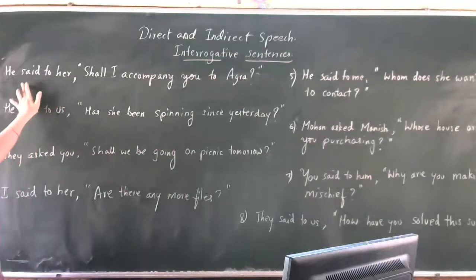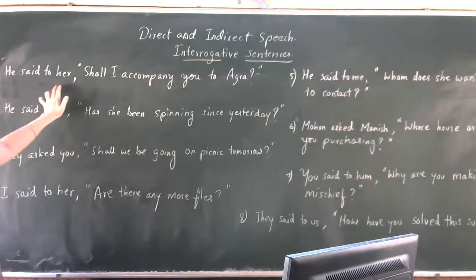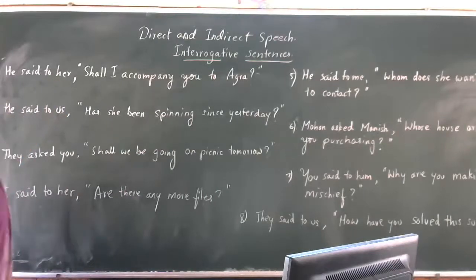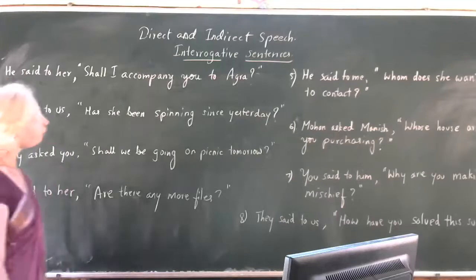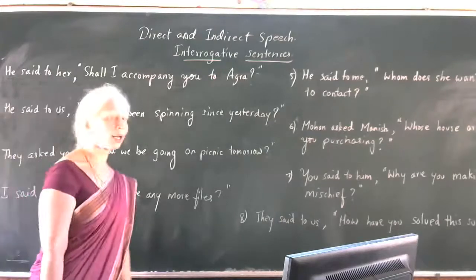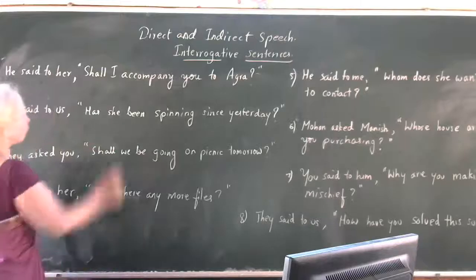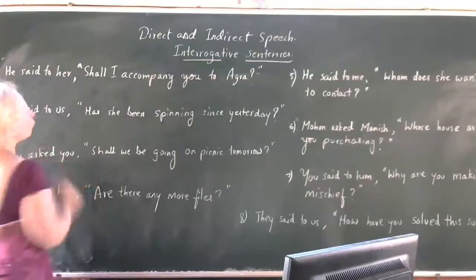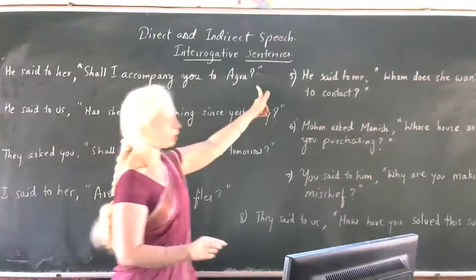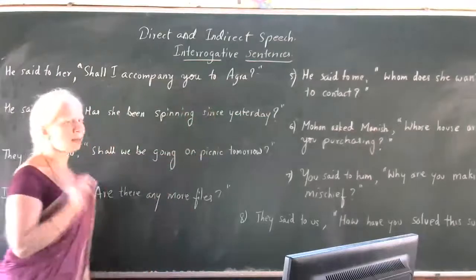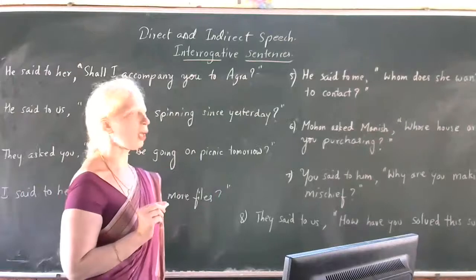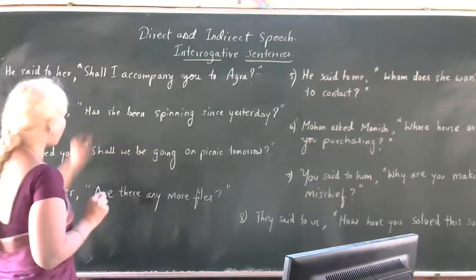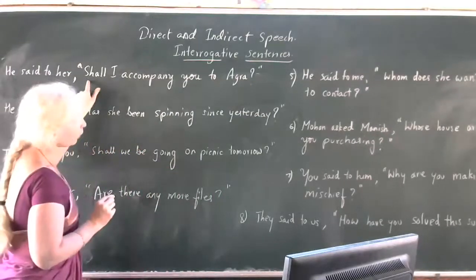See here, first I have written the sentence. My first sentence is, he said to her, shall I accompany you to Agra? He asked. See, children, what is the first step? We have to observe the sentence given in the inverted commas, right? We have to read the reported speech. We have to concentrate on that first. Shall I accompany you to Agra?